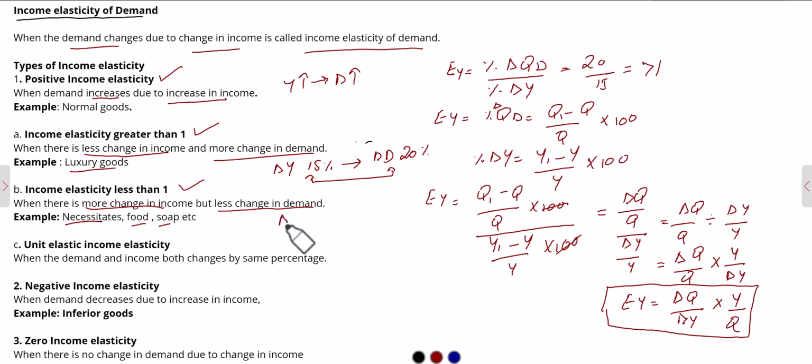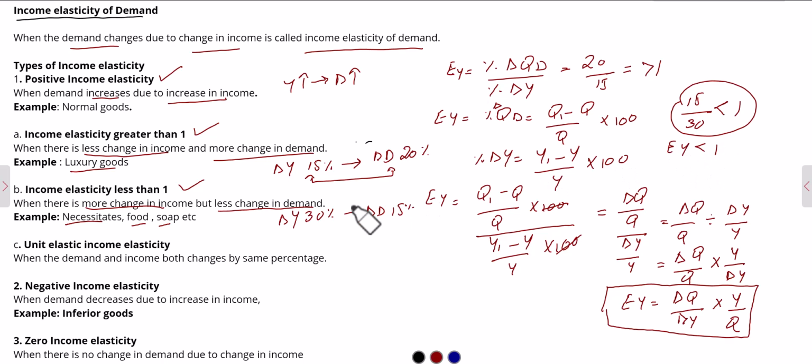For example, there is a change in income of, let's say, 30%, but the change in demand is only 15%. So when we put these values in this formula, the change in quantity demanded is 15% and the change in income is 30. So when we solve this, our answer will be less than 1. So in this case, elasticity of income would be less than 1, in the case of necessities.